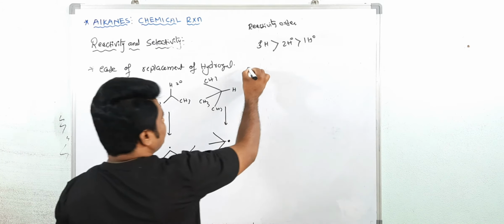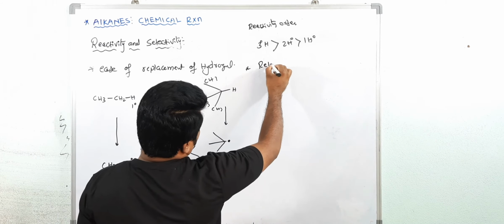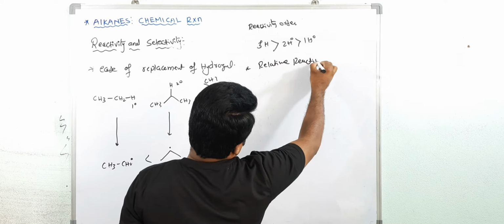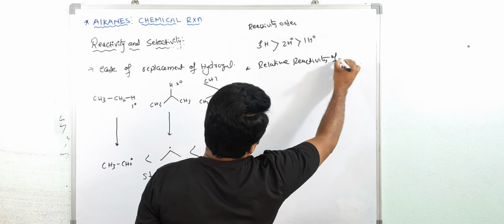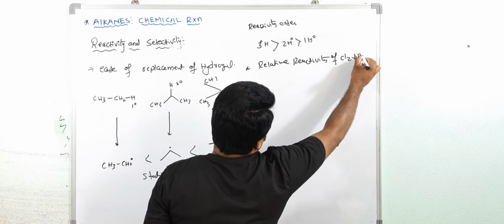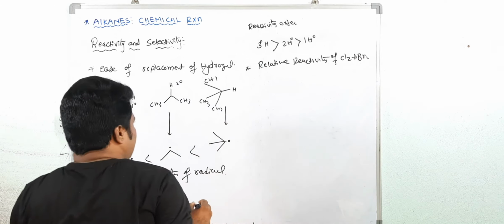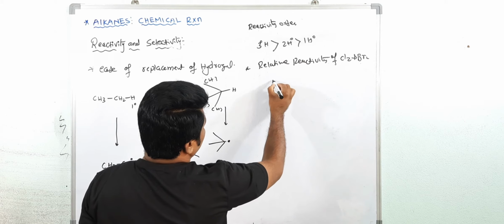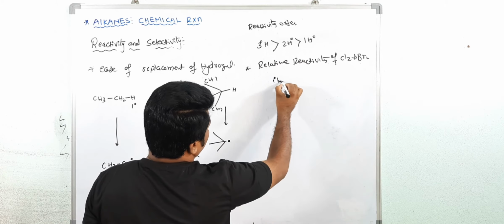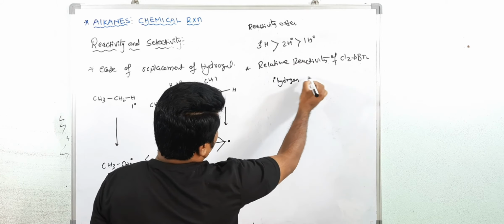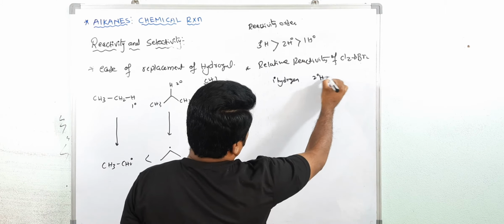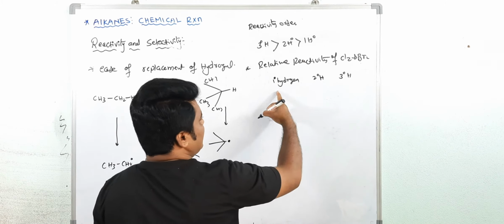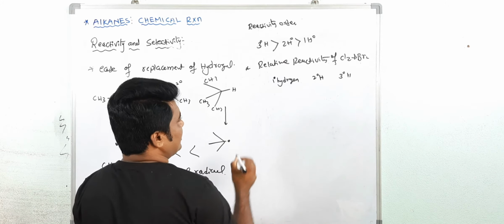Now we'll see the relative reactivity of chlorination and bromination. Here I am taking primary hydrogen, secondary hydrogen, now tertiary hydrogen. That is the relative rate to replace these different types of hydrogen.